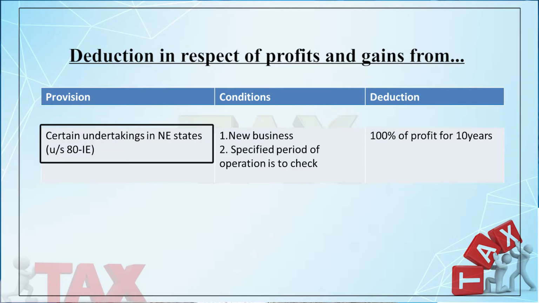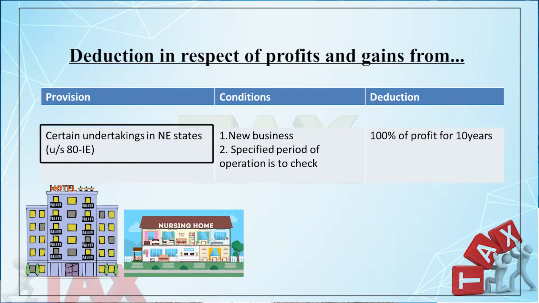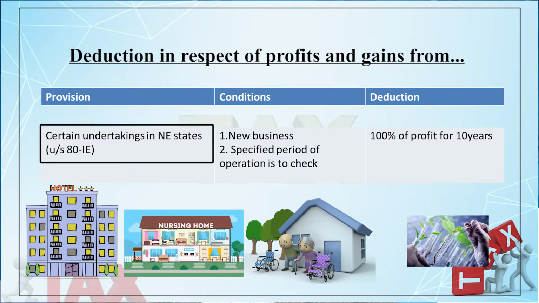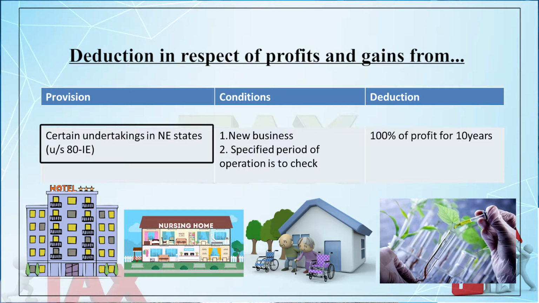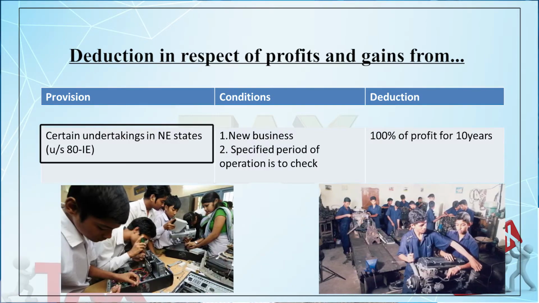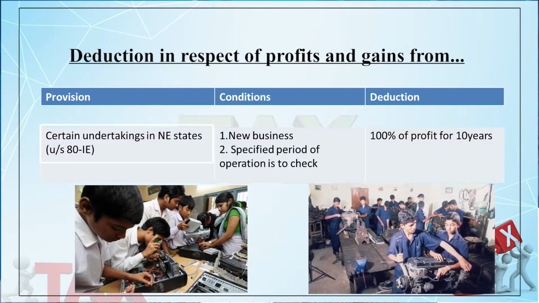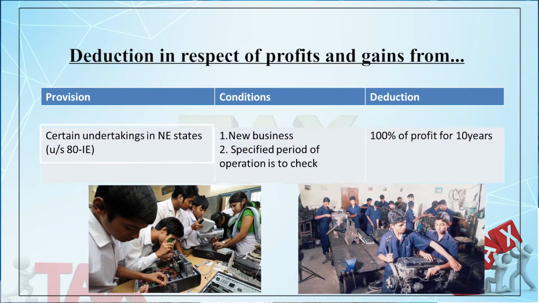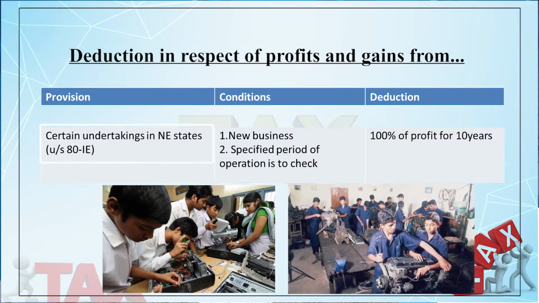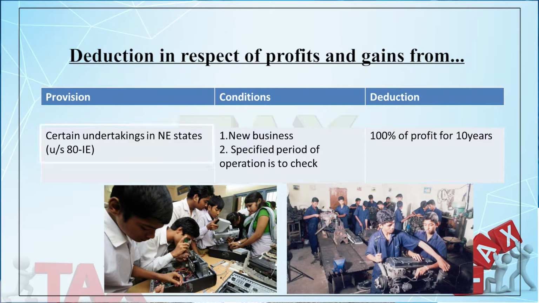Section 80IE states that if certain undertakings who are engaged in 3-star hotel, nursing home, old age home, biotechnology, or provides vocational training in their own institute, then such type of company may avail deduction under section 80IE.